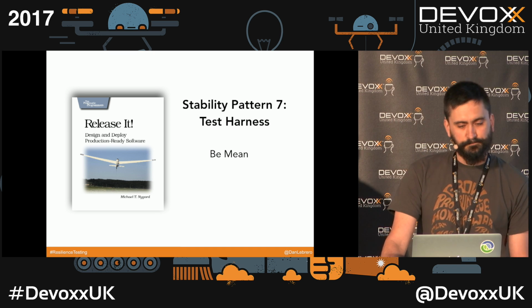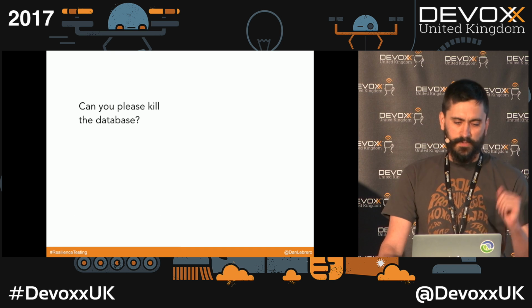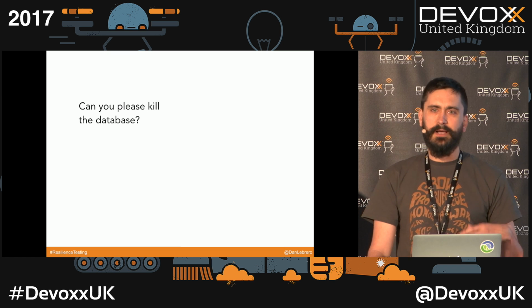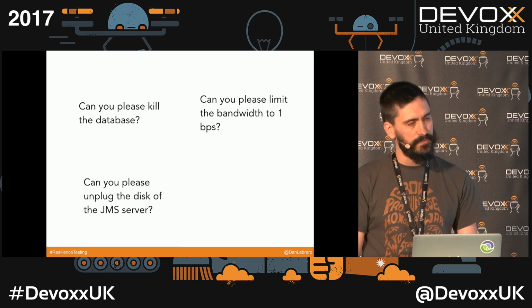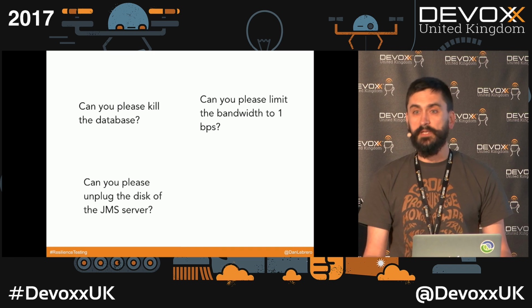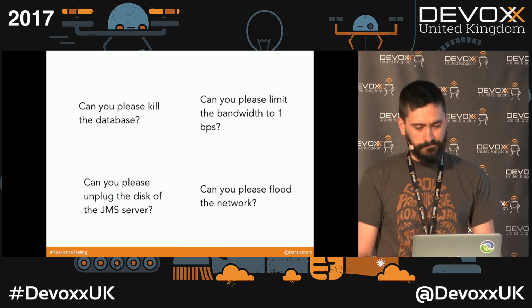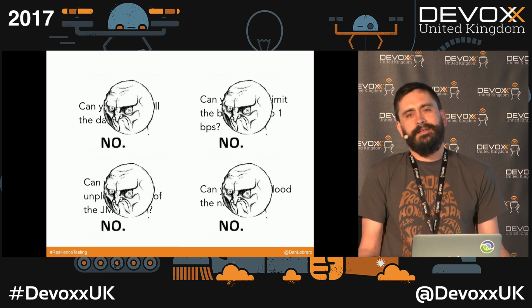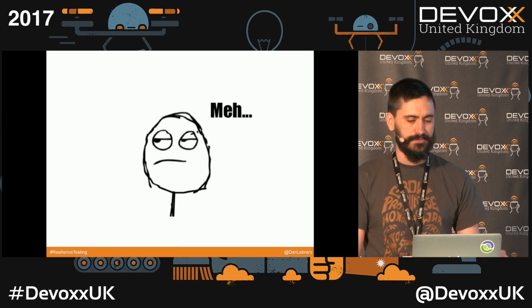So you read the book, and then you go to your platform guys, and you ask them these reasonable questions. Can you please kill the database? Can you please limit the bandwidth to 1 byte per second? Can you please unplug the disk from the JMS server? Or can you please flood the network? But I always get the same answer. No. So what kind of resilience testing can we do if we cannot do all those things?